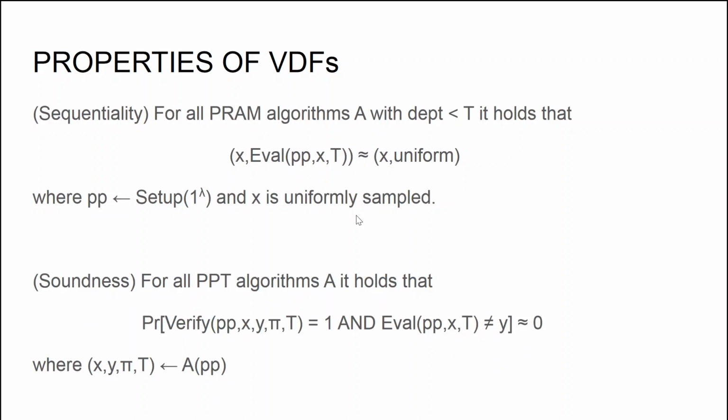The second property that we consider is soundness, which says that for all probabilistic polynomial time algorithms A, it holds that the output of the algorithm A, which consists of an instance x, an output y, and a proof pi, cannot convince the verification algorithm to accept if x and y is not a valid input-output instance of the verifiable delay function, which again in particular means that an adversary is not able to fool the verification algorithm to accept a tuple x, y such that f of x is not equal to y.